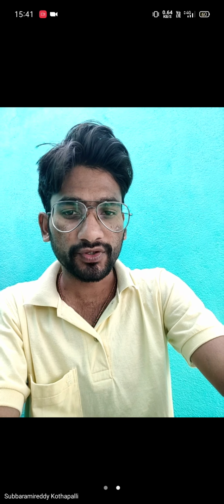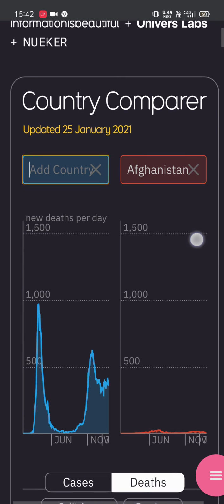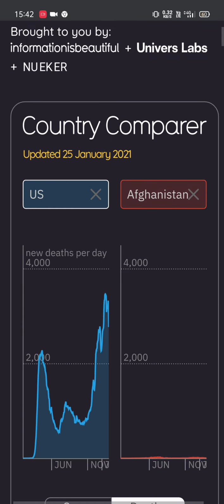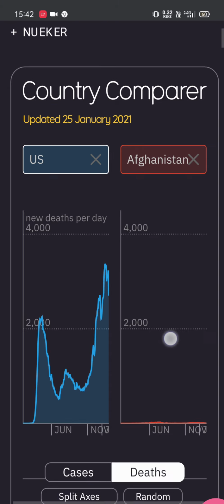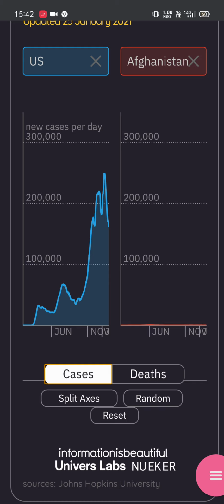Okay, now I am going to discuss the coronavirus dashboard. When we compare these two graphs between US and Afghanistan, the cases in the US are between 2 lakhs to 3 lakhs.